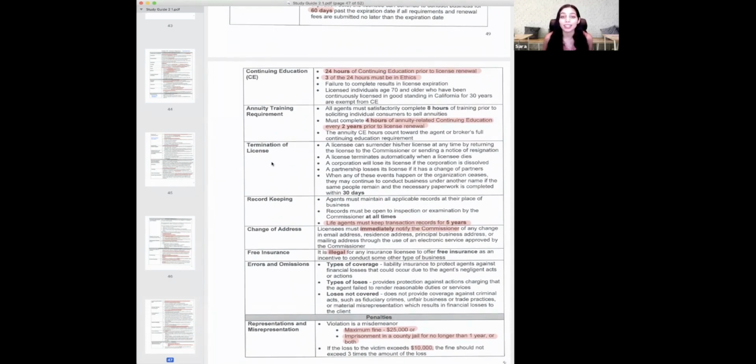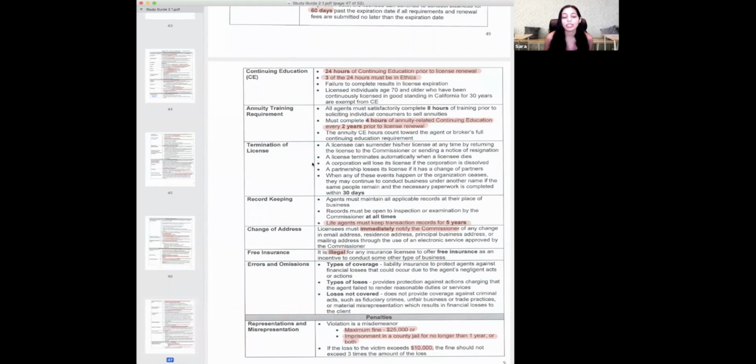Termination of license, okay? All of these bullet points are things that would cause your license to be just terminated right away. So you can surrender your license. If you decide, I don't want this license anymore, you write a letter to the commissioner, you send it, and your license is done. The next one is your license automatically terminates the moment you pass away. So I can't put in my will, like, I want my life insurance license to go to this person. Like, no, if I die, it dies, right?